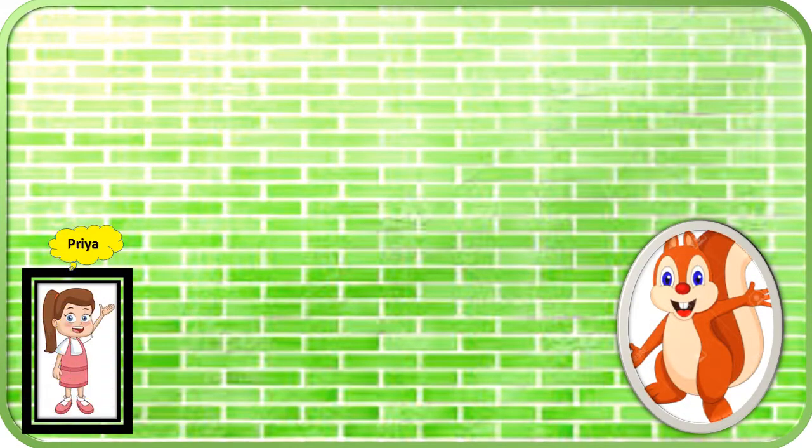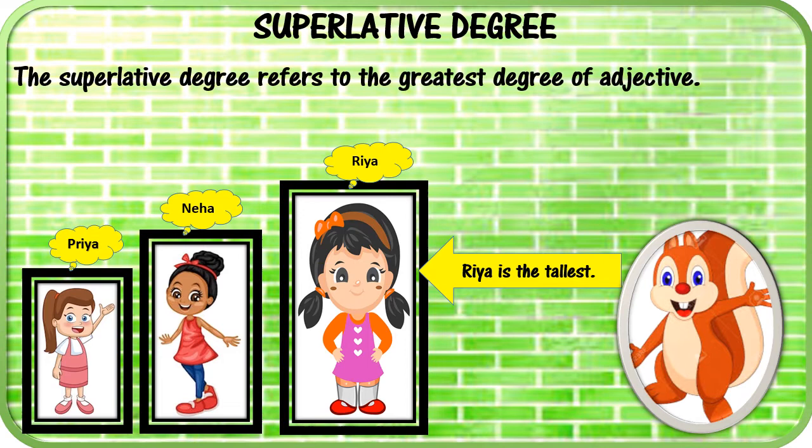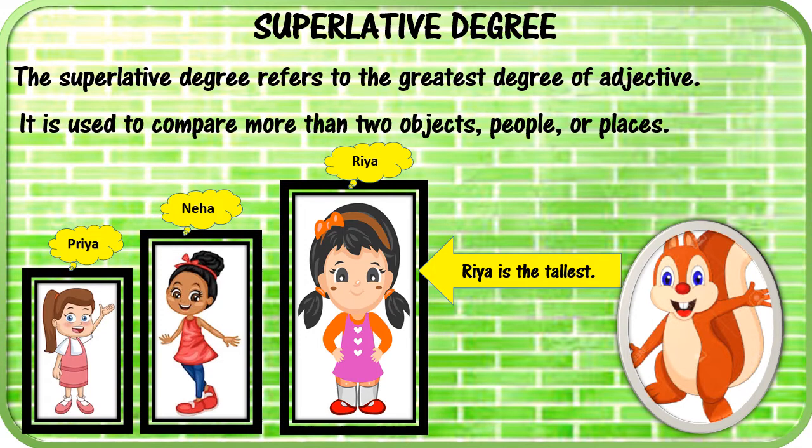Ma'am, who are they? These are the three girls of my class, Priya, Neha, and Riya. Squeaky, can you tell me who is the tallest? Riya is the tallest. And how many girls did we compare here? Three. So when we compare more than two people, we use the superlative degree. The superlative degree refers to the greatest degree of adjective. It is used to compare more than two objects, people, or places. Very good.